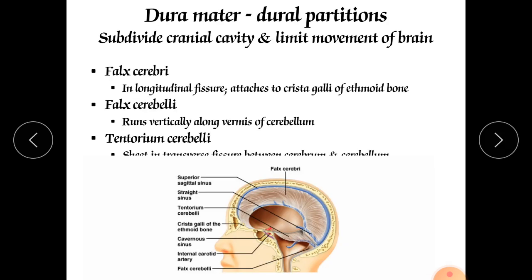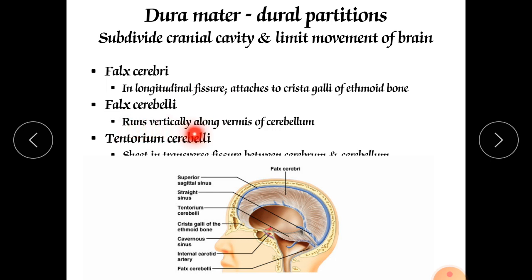Now this dura mater contains various elements. First is the falx cerebri. It lies in the longitudinal fissure and attaches to the crista galli of the ethmoid bone. This falx cerebri, formed by the dura mater, divides the cerebrum into two parts, which is why it is called falx cerebri. Next is the falx cerebelli, which divides the cerebellum into two parts.